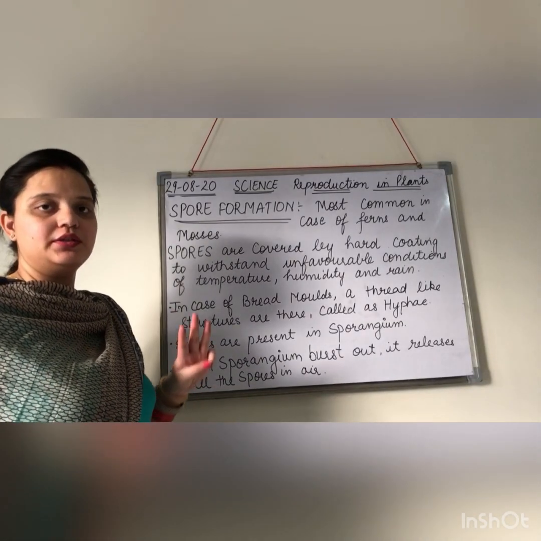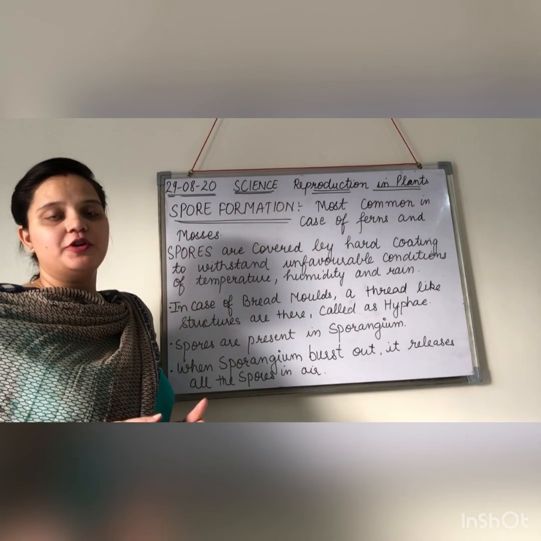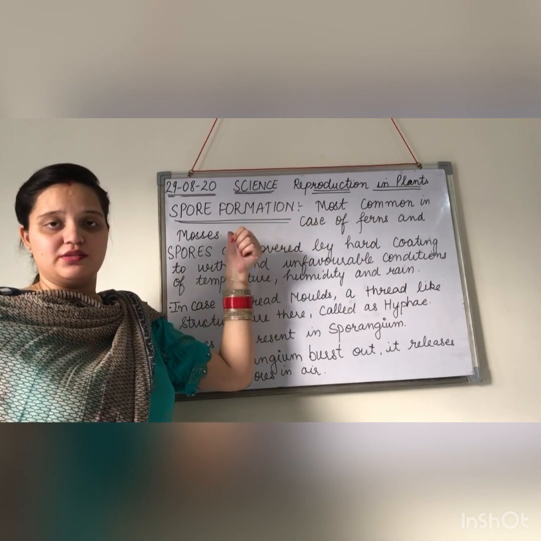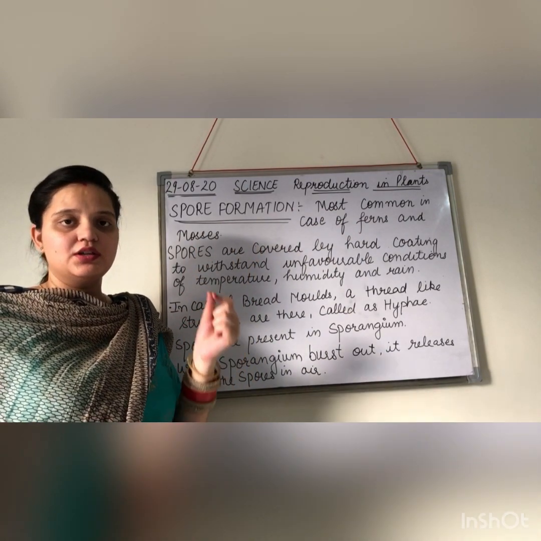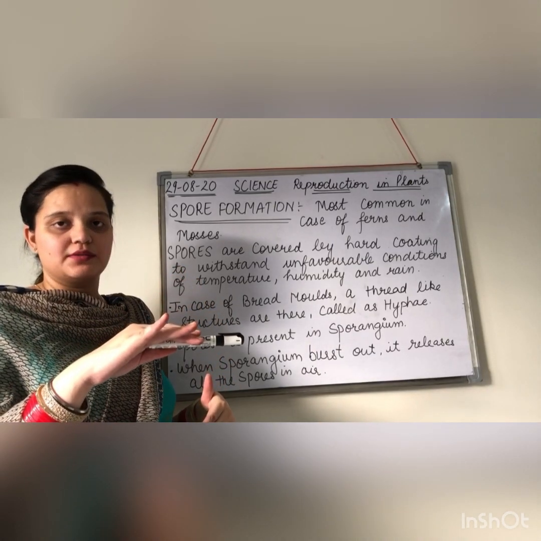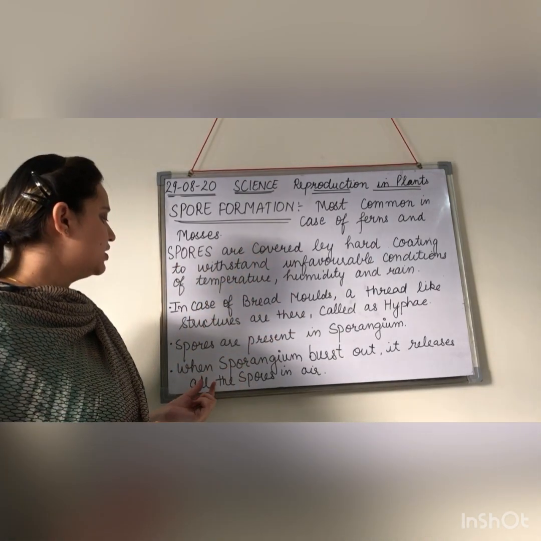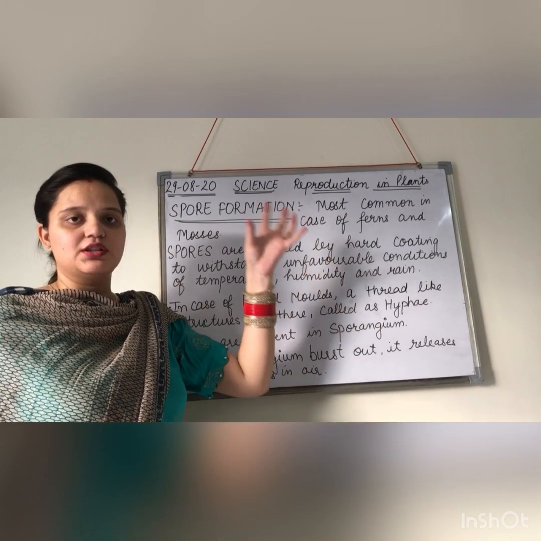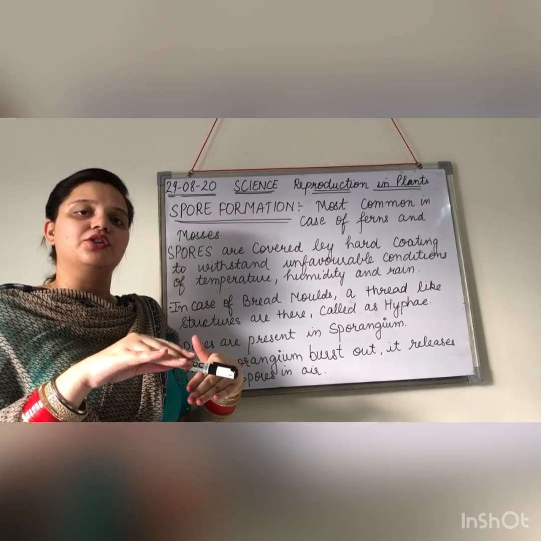So our third asexual mode of reproduction is spore formation, right? Spore formation is most common in plants like ferns and mosses. These plants have spores. The spores are present in the sporangium, which is present on the underside of the leaves.